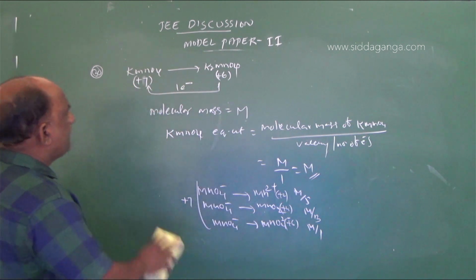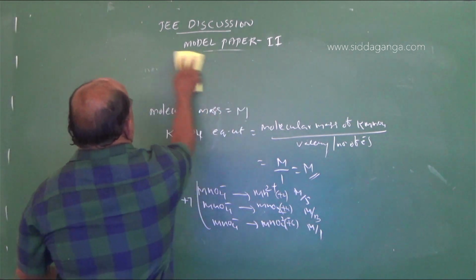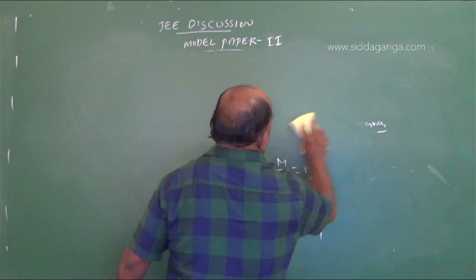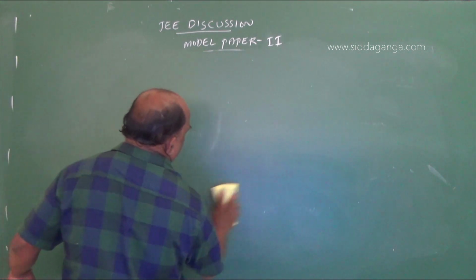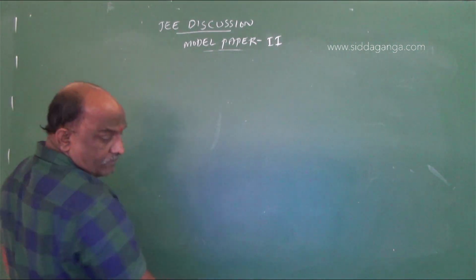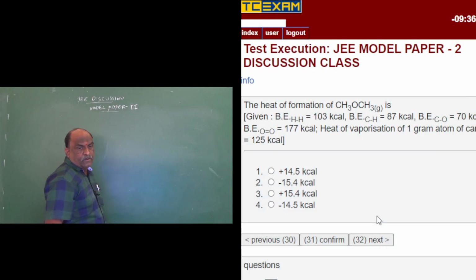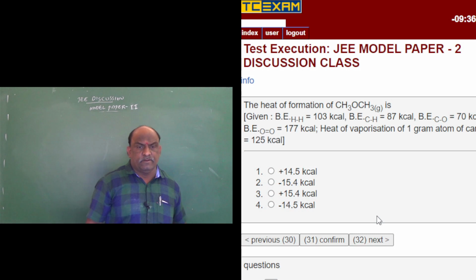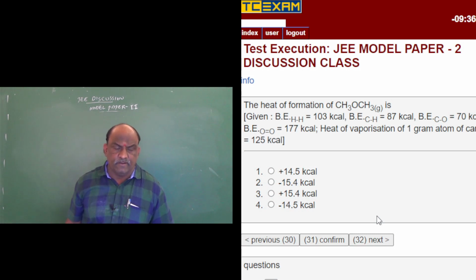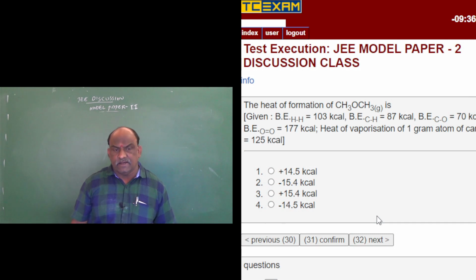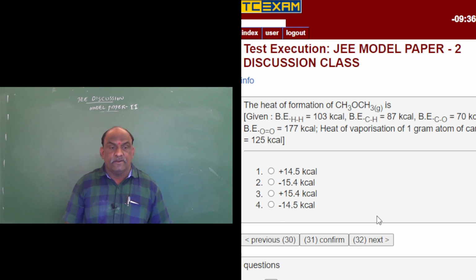Next, question 31. We have to calculate the heat of formation of dimethyl ether. Given: binding energy H-H 103 kilocalories, C-H 87 kilocalories, C-O 70 kilocalories, O=O 177 kilocalories.